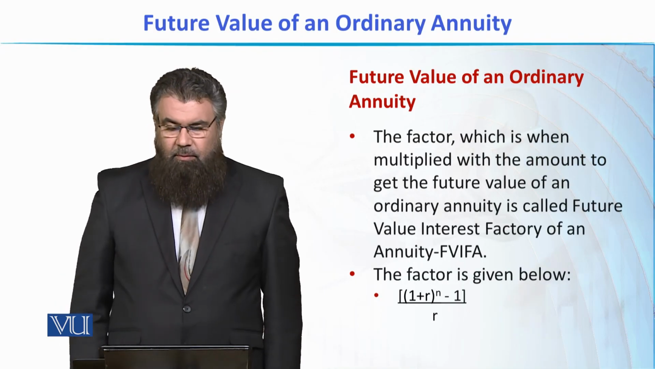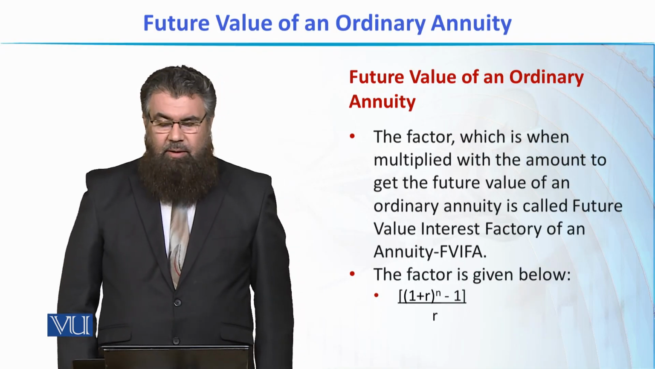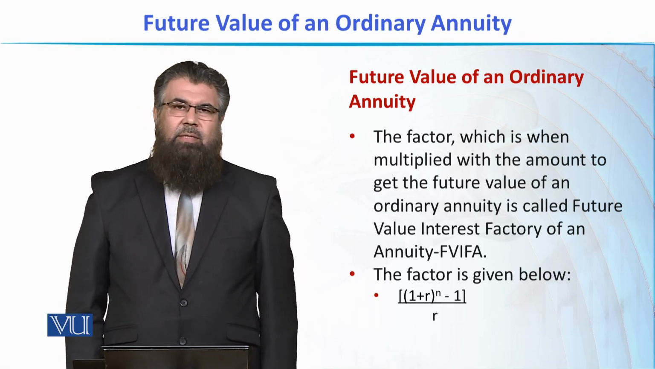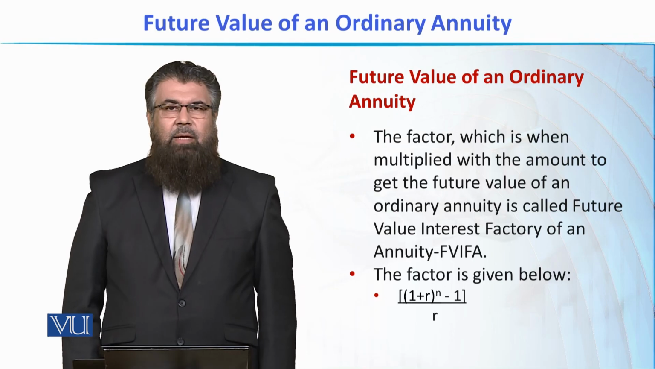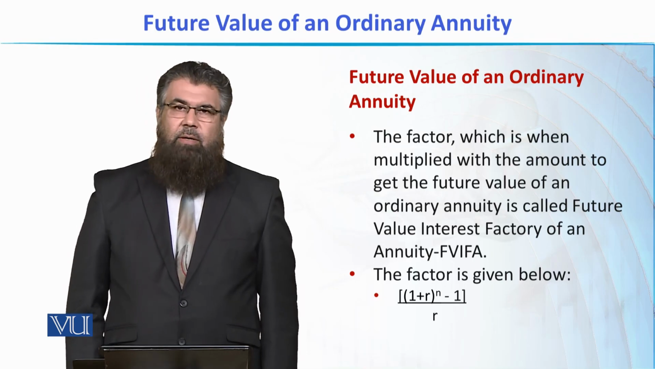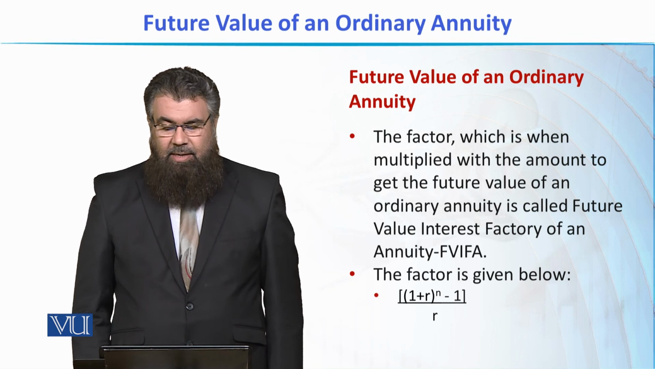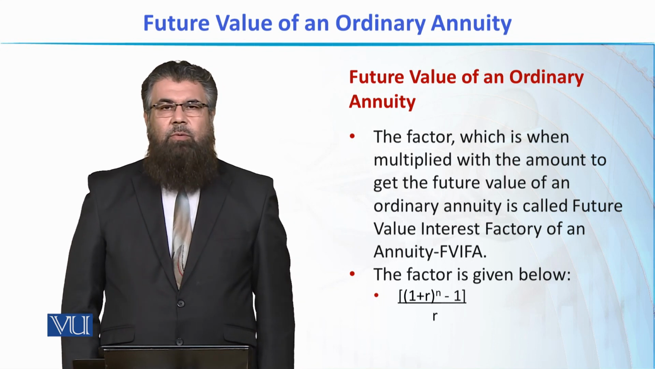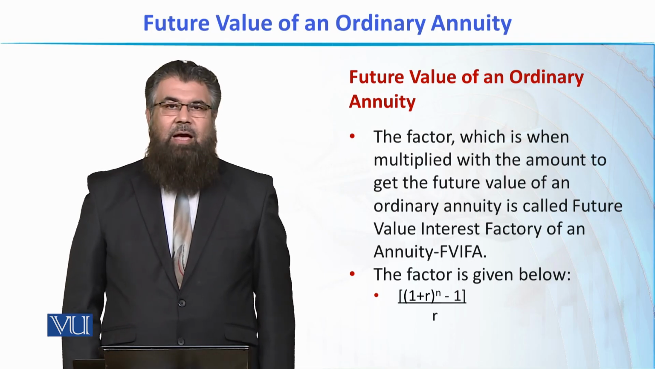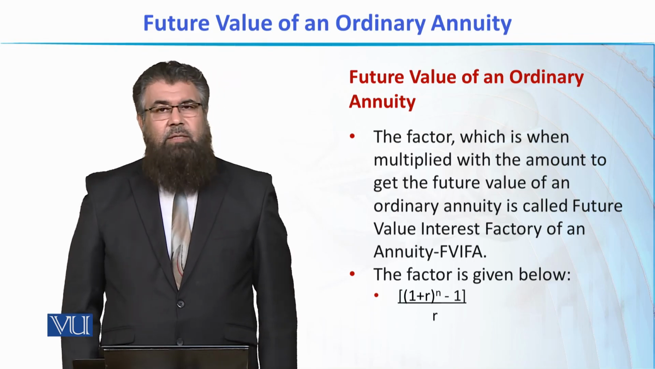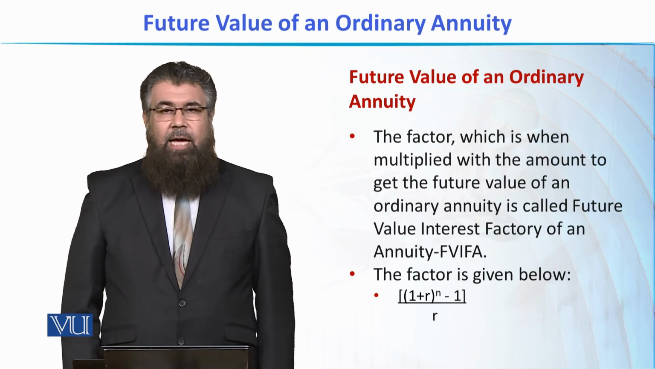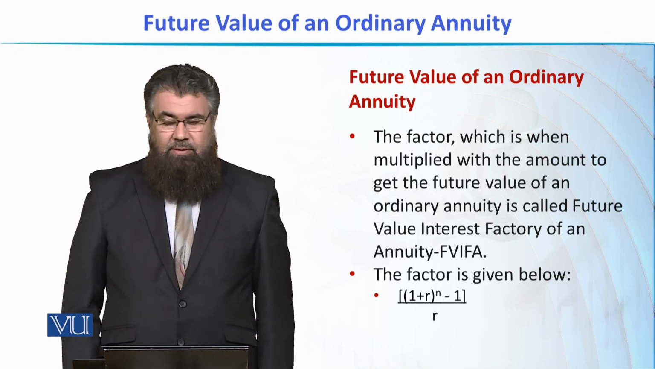Now, if we analyze this factor in a little more detail, we see that this factor is actually (1 plus r) raised to the power n, minus 1, over r, which is written at the bottom of this slide. This factor is called the future value interest factor of an annuity, that is FVIFA. It is somewhat similar to the future value interest factor, but here A, which stands for annuity, is given.